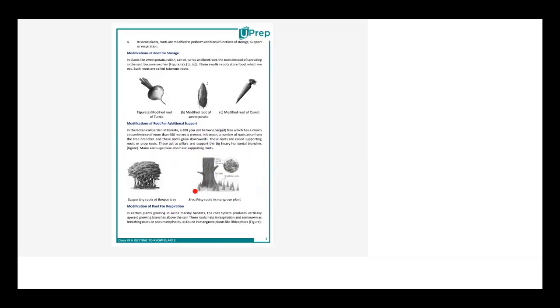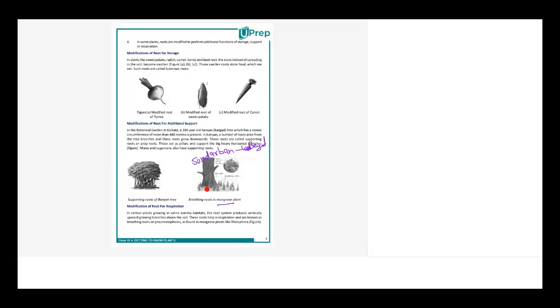Now there are certain tree roots which I don't know if I had discussed with your class last time. There is something called the mangrove. This is not a mangrove plant, but this is a mangrove. What is a mangrove? It is an area found normally near the delta region or near the rivers, right? There is a mangrove area called Sundarban, which is in West Bengal. This is the biggest and largest mangrove in India.